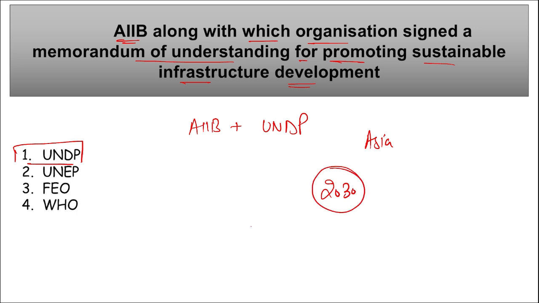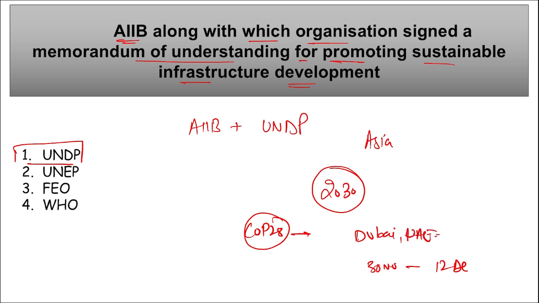Then next thing, remember this MOU was signed during the COP28 that is going on in Dubai, UAE. It is from 30th of November to 12th of December. Right, it is currently going on in Dubai, UAE. Under this partnership, AIIB will leverage their strengths and resources to drive positive change that will impact the lives of people in Asia and beyond. And United Nations Development Program, they can unlock new opportunities for financing the sustainable development projects.